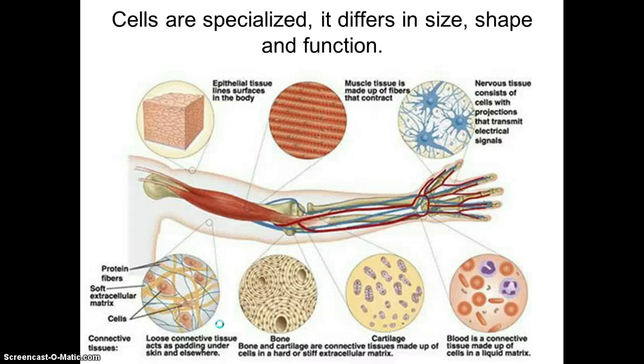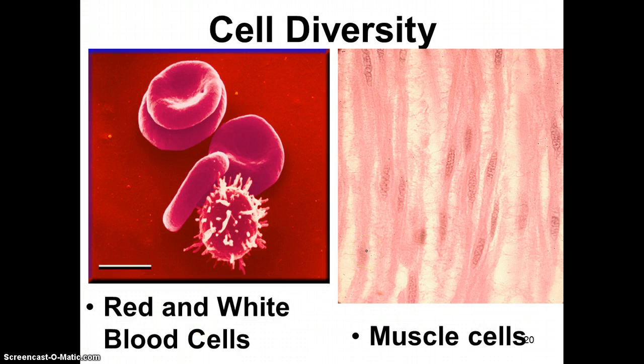So here we have epithelial tissue that makes up the skin, our muscle cells, nervous tissue, all in different shapes and sizes. So cell diversity, again, when you look at cells, see the structure versus function, how the structure allows that function. So here are the red blood cells.